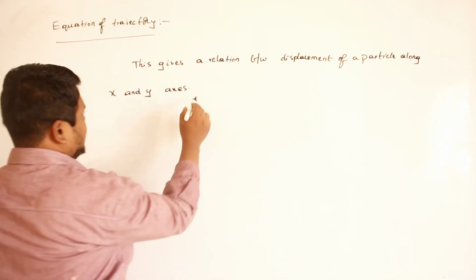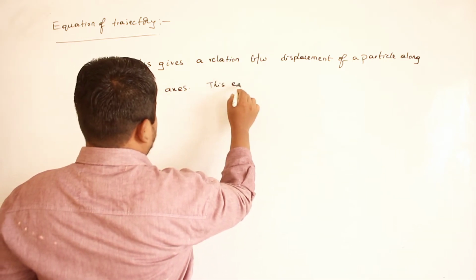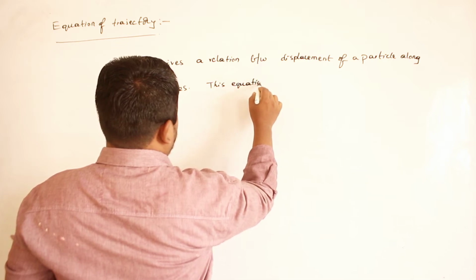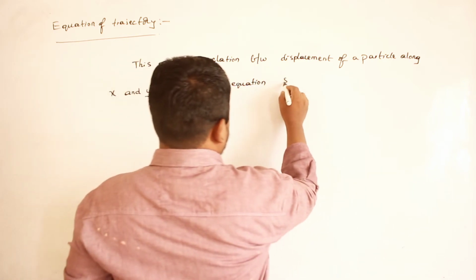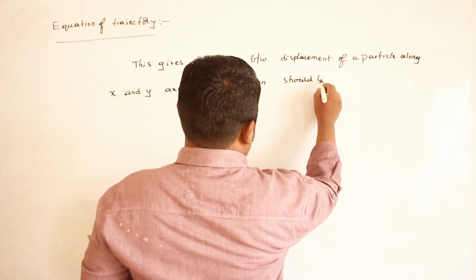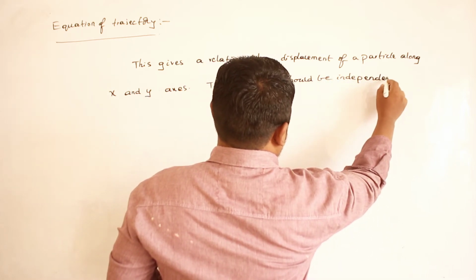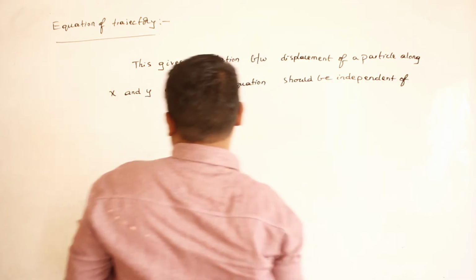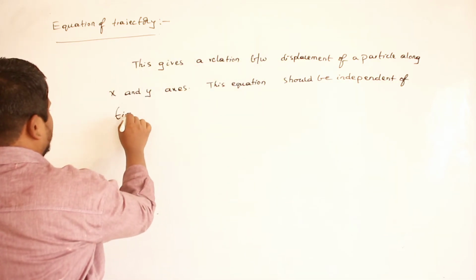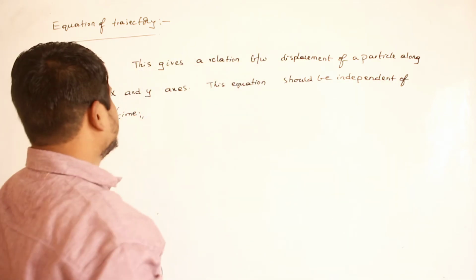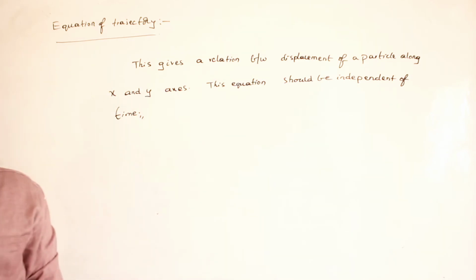Clear now? This equation should be independent of time. Okay? So this relation we can call it as equation of trajectory.